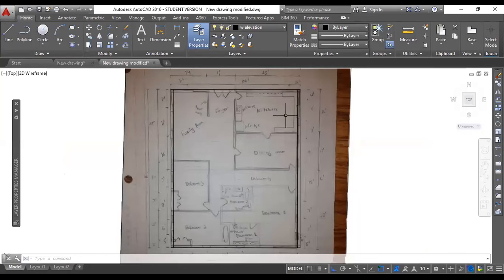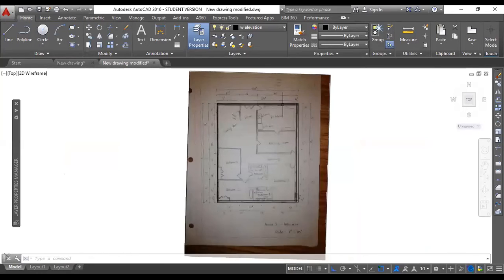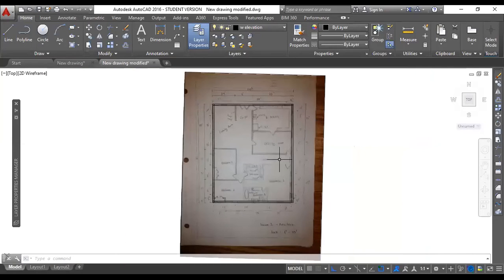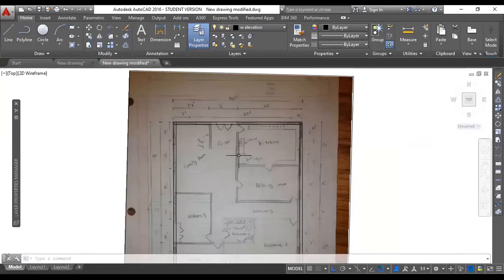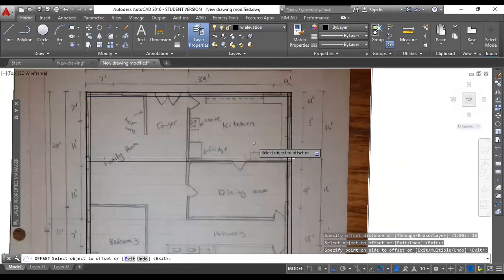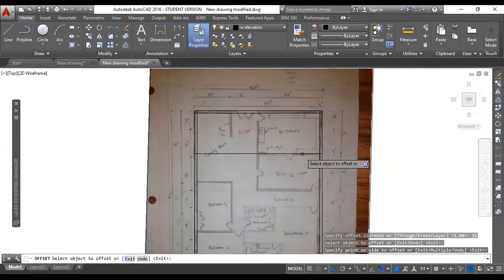And in actual scale this drawing will be exactly right. Suppose this sheet is in feet and inches, so obviously I'm doing it in feet and inches. For example, I'm doing it again. This particular room, how much is it? 16 feet. So you can understand what I'm trying to say. See, it is exactly matching.